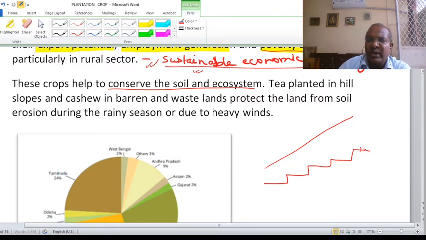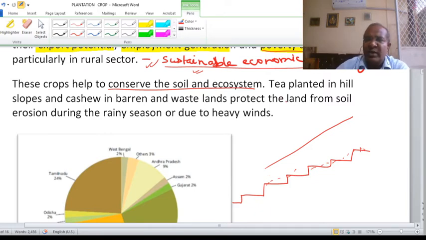In case of heavy rain, the topsoil will be washed away on a slope. So in many areas in the hills you will find agricultural fields like this. Often there is heavy rain in India, and once the topsoil is washed away, the land becomes barren.